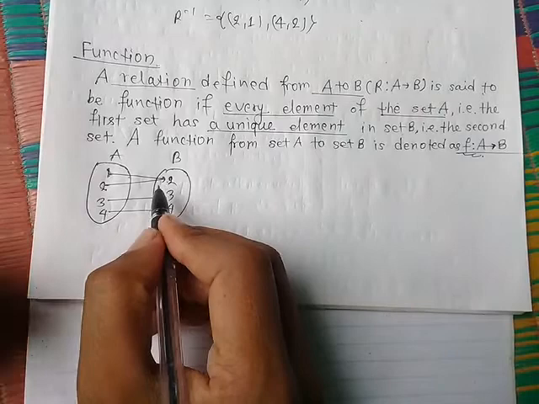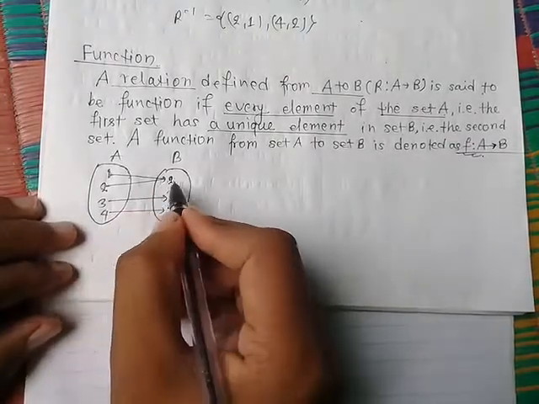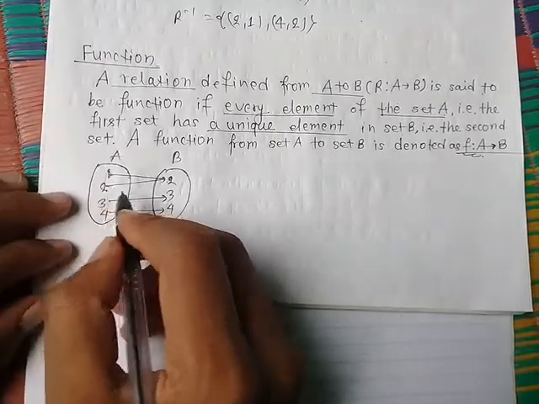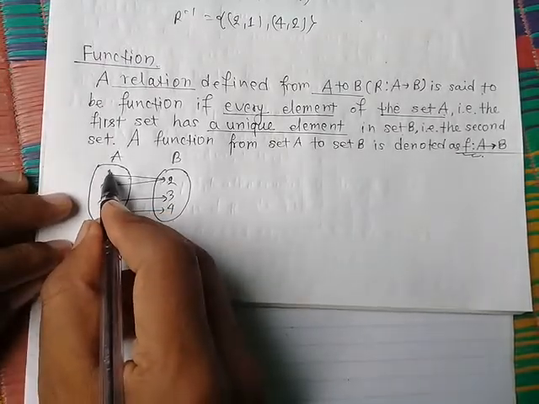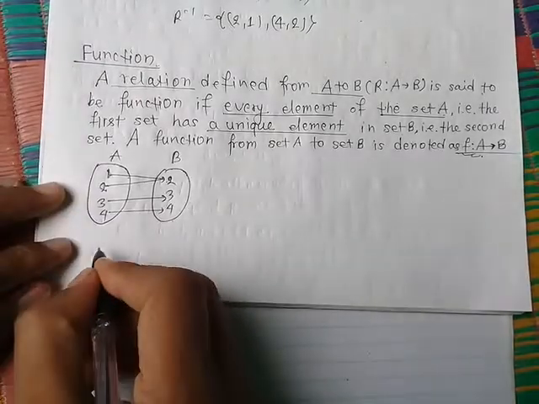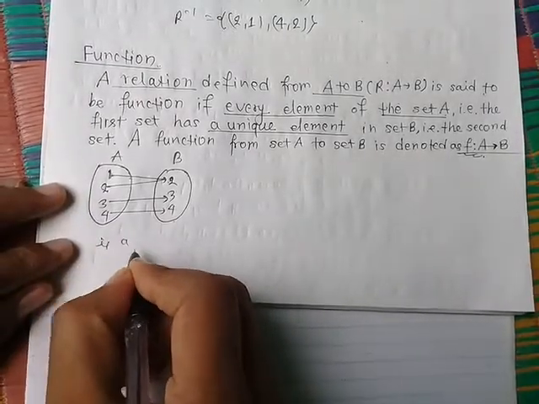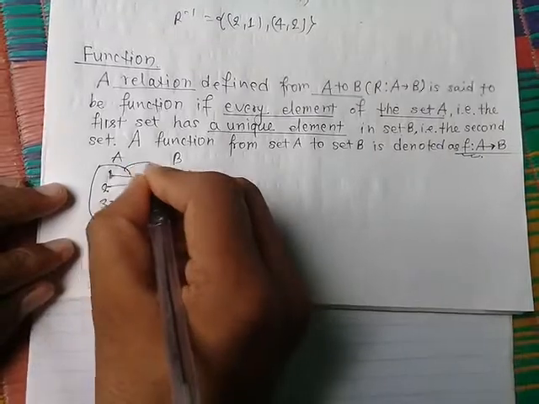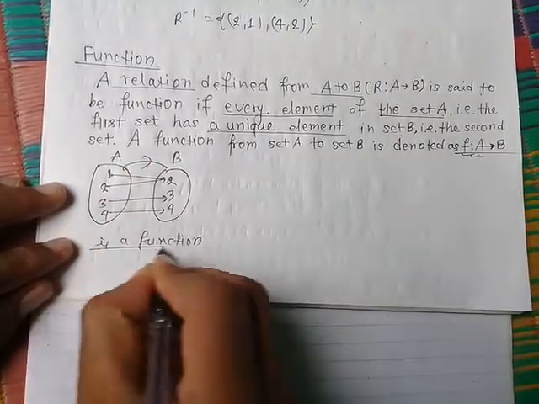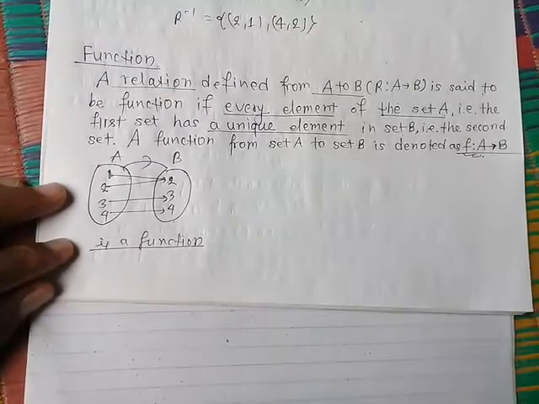It is not different, but that is the image, it is also called the image. So the image may be the same as the pre-image, but one should not have two elements. So this is a function.